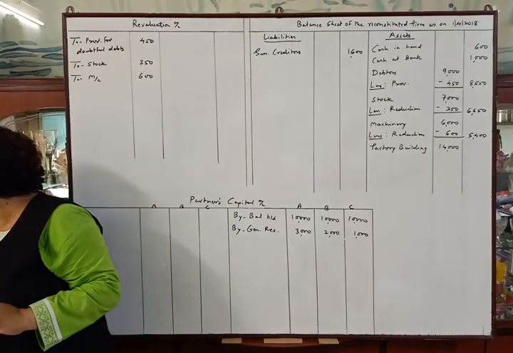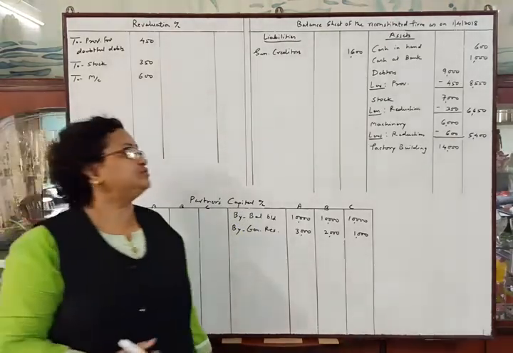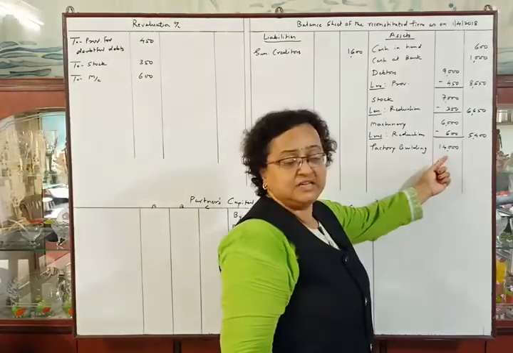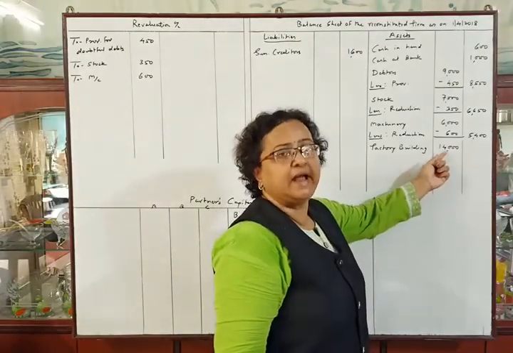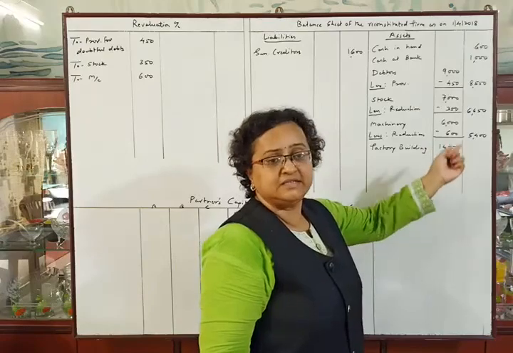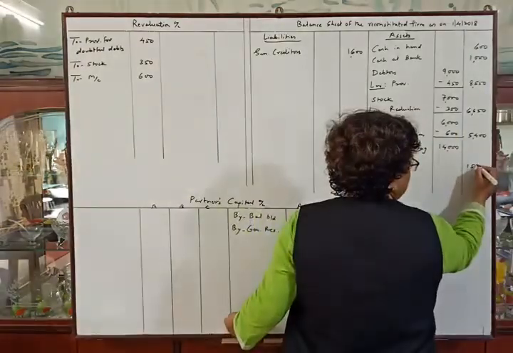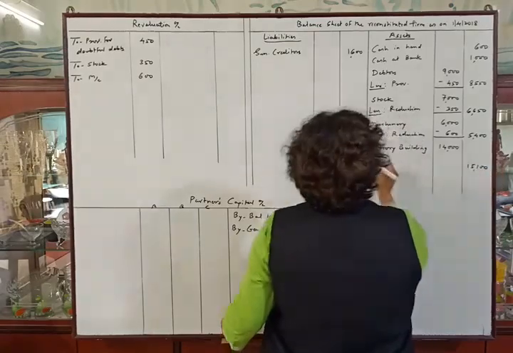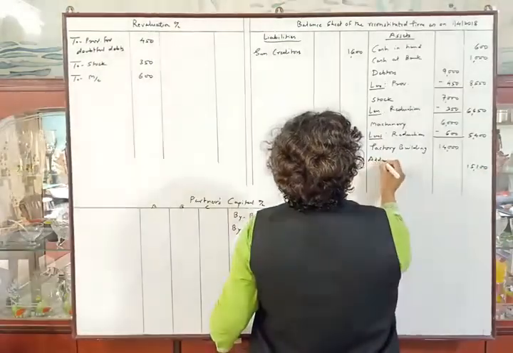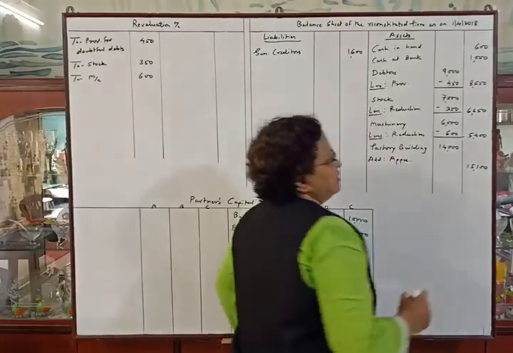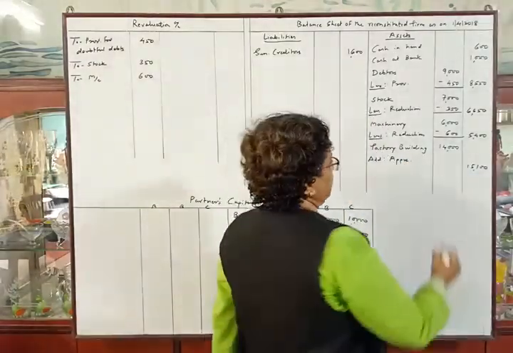Factory building to be revalued at rupees 15,100. Factory building's original value is rupees 14,000 and they told us to revalue it at 15,100. So outer column amount will be 15,100. It means there is appreciation in the value by 1,100.